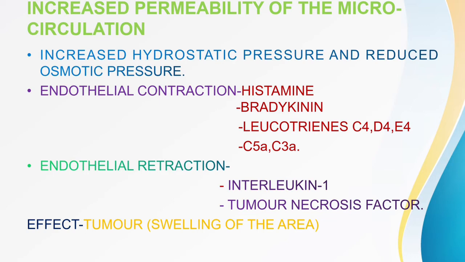So that is the normal process. Normally, this is how the tissue gets nutrition and oxygen: by increased hydrostatic pressure at the arteriolar end, and increased osmotic pressure and decreased hydrostatic pressure at the venular end. In this way, the fluid comes out from the vessel to the interstitium and again comes back to the vessel through the venular end. That is the normal process.